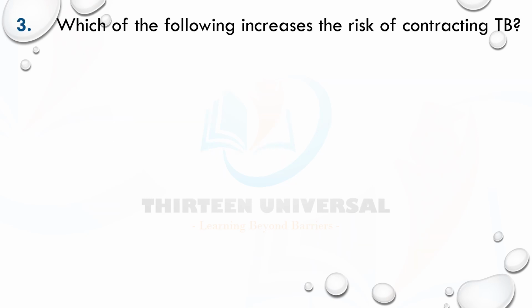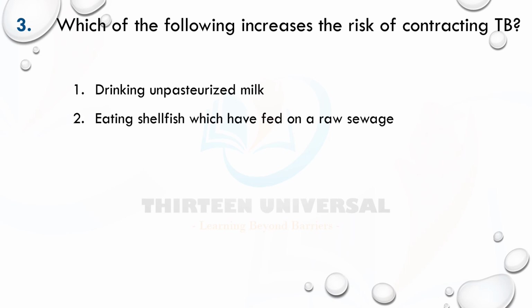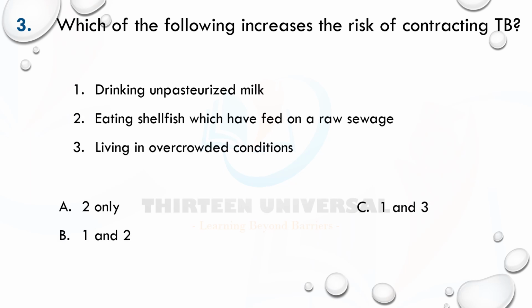Now, which of the following increases the risk of contracting TB? Look at it, we have shifted. These questions are similar, but you have to know which increases the risk. From what I said last time, you should be able to know the one that increases the risk of contracting TB. So which is the answer? Number 1, drinking unpasteurized milk: does it involve TB? Absolutely yes, because Mycobacterium bovis can be transmitted through unpasteurized milk. Dairy products, milk, cheese, yogurt, even meat. So this is for TB.